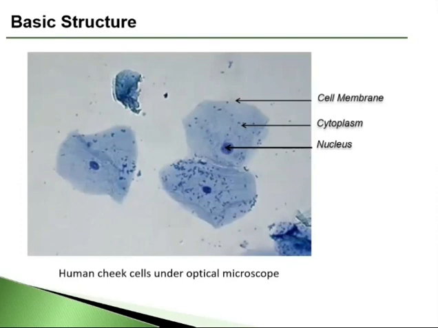The next important part is the cytoplasm. This is a thick jelly-like substance present inside the cell, cushioning the nucleus and other organelles of the cell. Most chemical reactions of the cell occur in the cytoplasm. The third important part is the cell membrane. It forms an outer envelope to the cell constituents. It supports and protects the cell. It also ensures that only selective substances are allowed to enter or exit the cell.